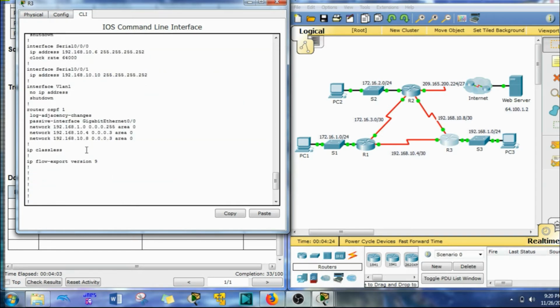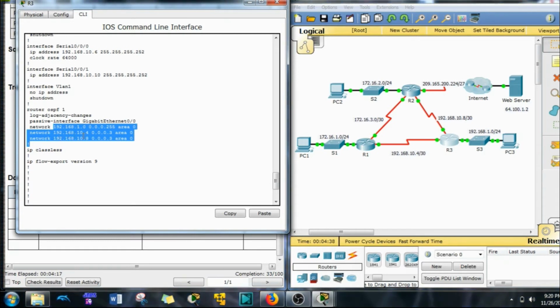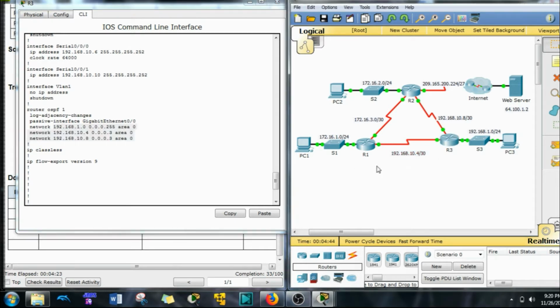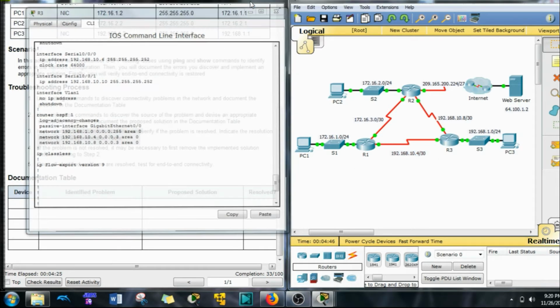Just go down to the bottom here. We have router ospf 1, that's right, and we have all these network statements. Those network statements are correct. On R3, you'll see here it says 192.168.10.4, that's that guy right there. That's being shared about and to.